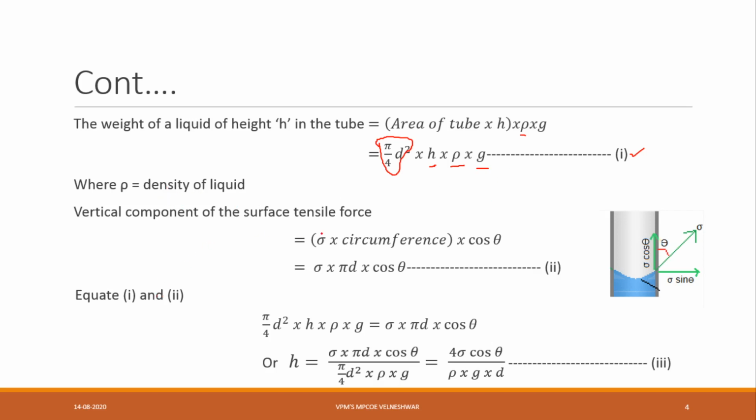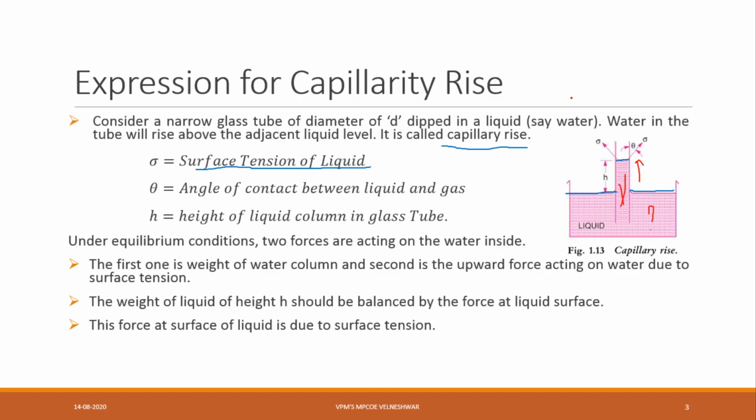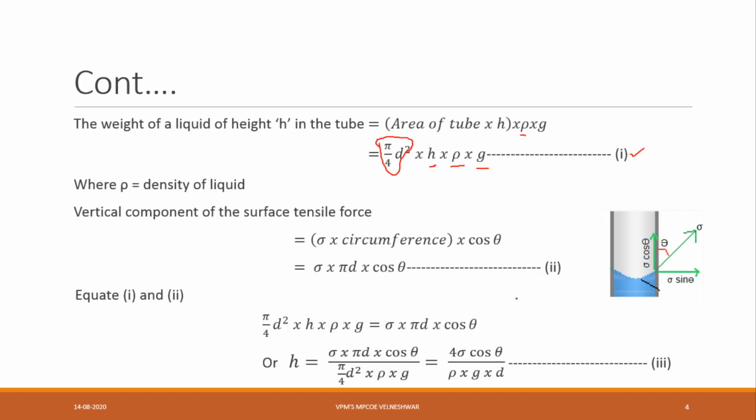Now, the vertical component of surface tension, how it is acting, it is acting vertically. Here is a rough diagram: the adjacent side is in this direction, the opposite side is in this direction, and surface tension is acting in this direction. The angle between these two is theta.